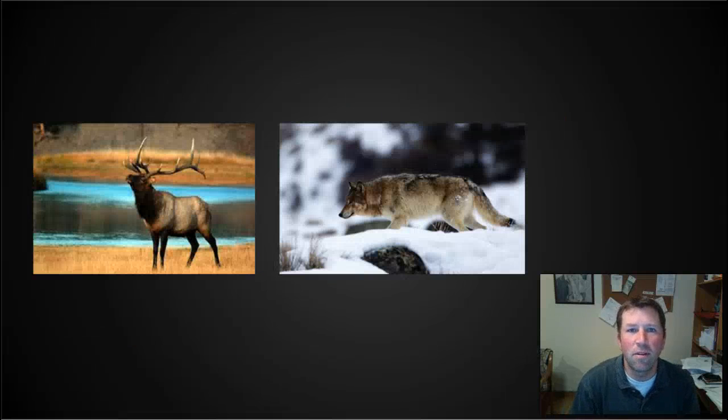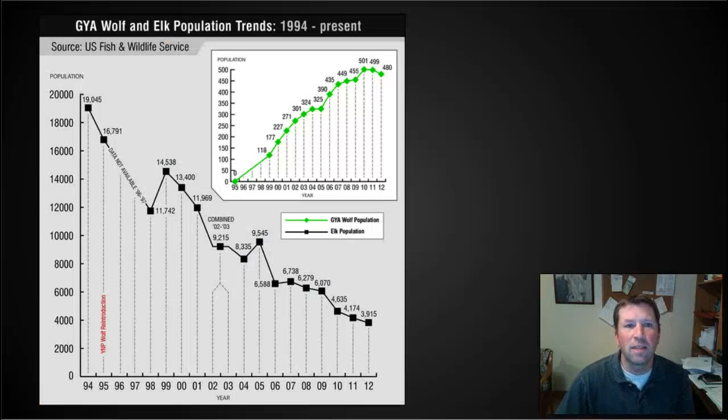Now here's an example from nearby. This is the population of elk in Yellowstone National Park and the population of wolves. Wolves were extirpated, or all hunted and killed, from Yellowstone in the 1920s and 30s, and so for about 70 years there were no wolves in Yellowstone National Park, but there were populations of elk. In 1995, wolves were reintroduced to Yellowstone National Park, and so those populations began to interact because wolves kill elk and eat them. So population ecologists would be interested in thinking about how those populations changed over time.